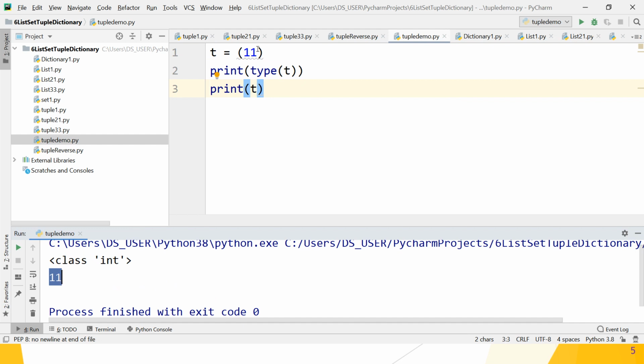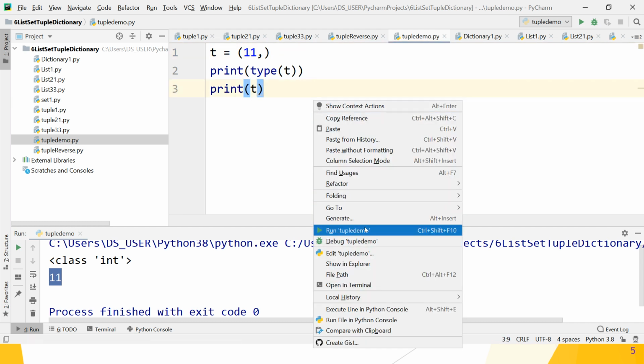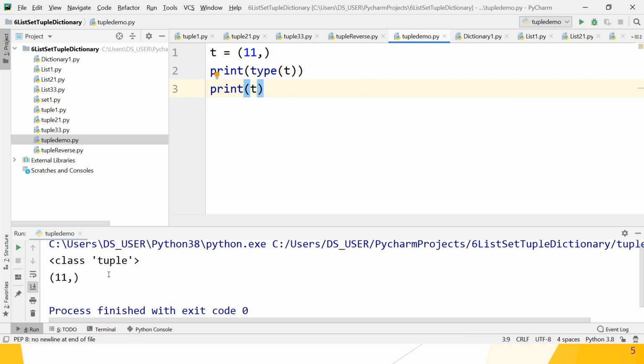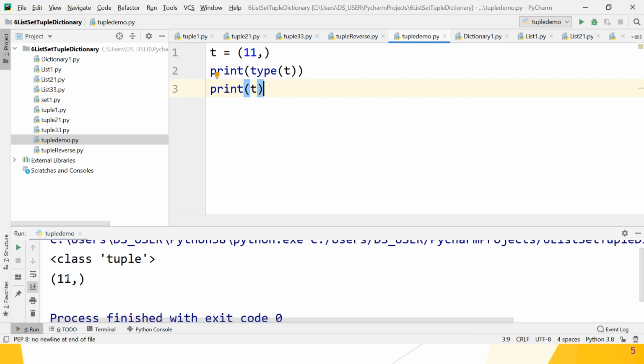If you want to save 11 as a tuple element, separate it with a comma, then it gives you type tuple. Yes, it works: class tuple, and 11 is inside the rounded brackets. If you have any problem, let me know and write your query in the comment box or chat window.